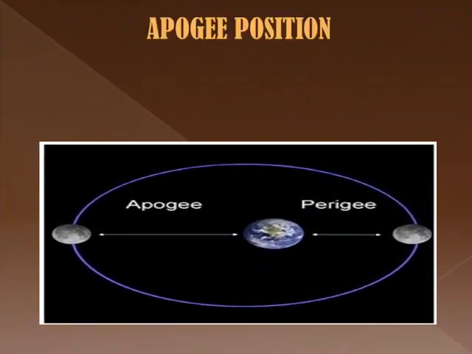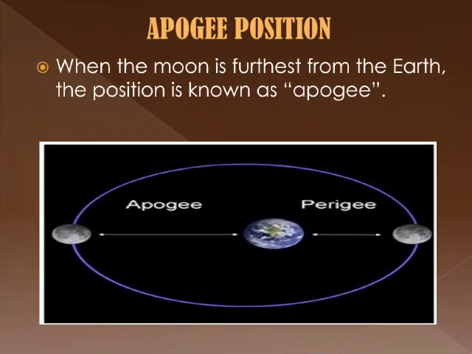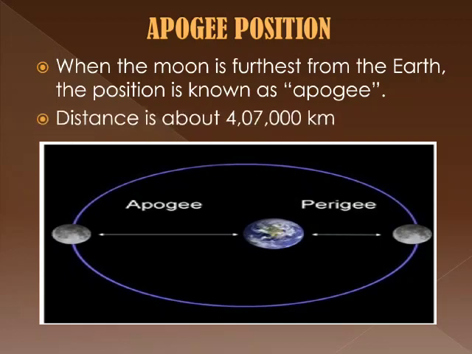While revolving, when the Moon is furthest from the Earth, the position is known as apogee position. Students, observe the given diagram. While the Moon is revolving around the Earth, when it goes far away from the Earth, it is said to be in apogee position. The distance between the Earth and the Moon during apogee position is about 4,07,000 kilometers.